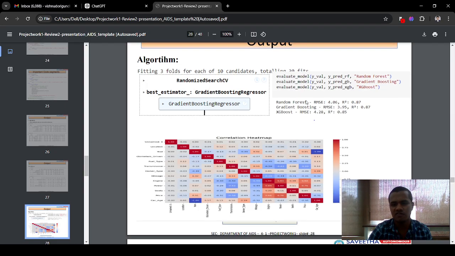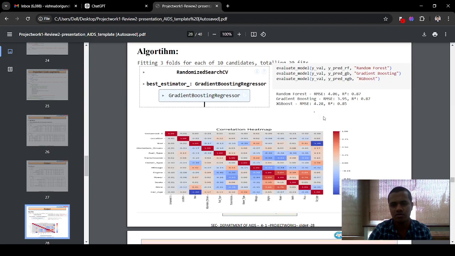This is the random forest, gradient boosting, and XGBoost RMSE scores and R square values. Gradient boosting has the highest R square value, and XGBoost has the 4.28 value for RMSE.